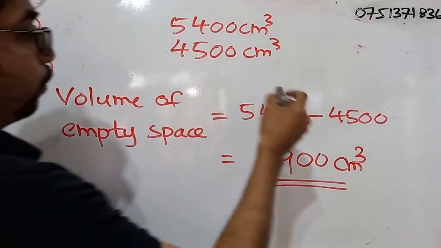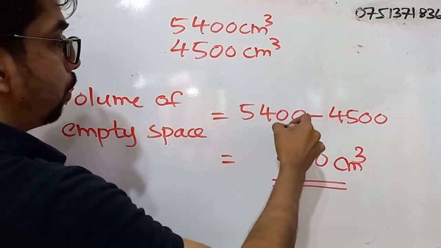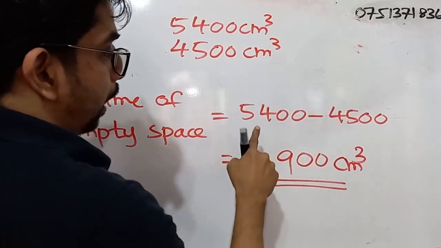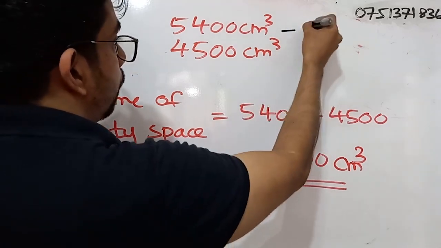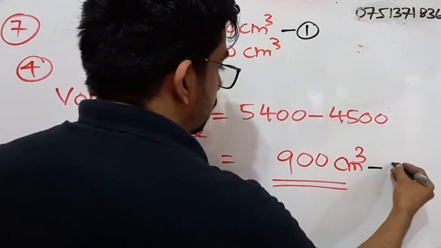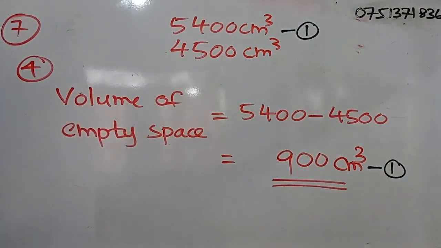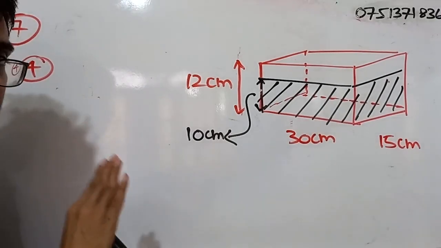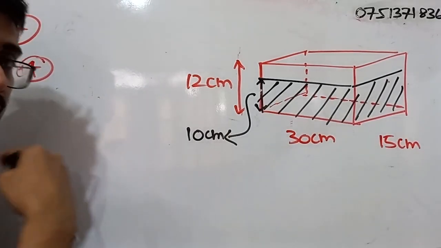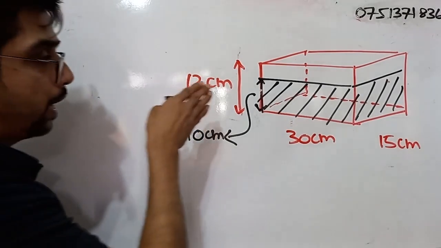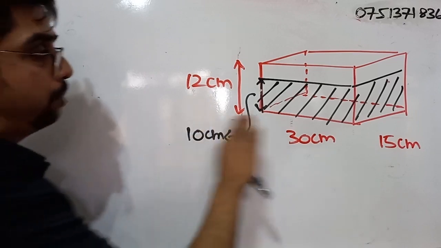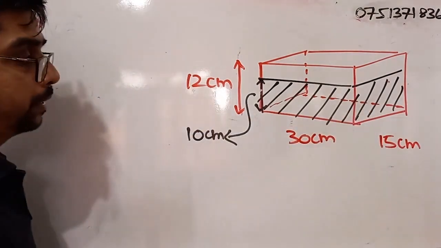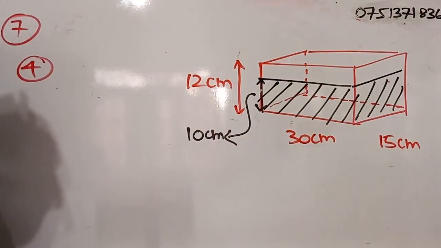So here for calculating the total amount of volume you will be getting 1 mark, right? To calculating this amount you will be getting 1 mark, and for the correct answer you will be getting another 1 mark, right? So we will discuss how to get the answer using the other method, right? So I have drawn the fish tank, but the angle is somewhat different, right? Same dimensions are there, right? But the angle is somewhat different, right?